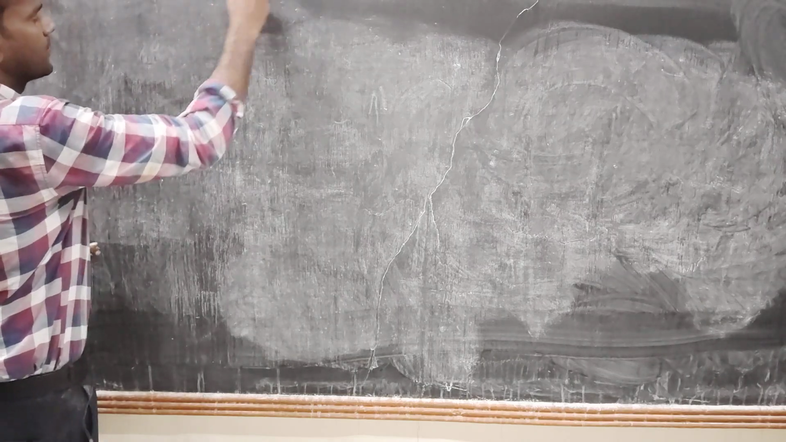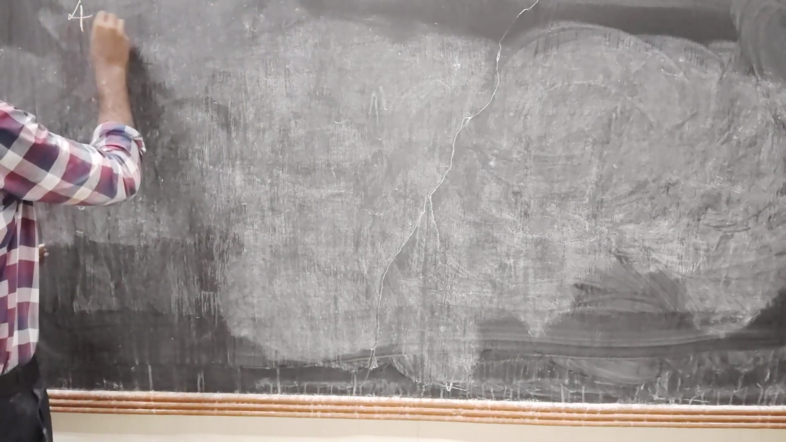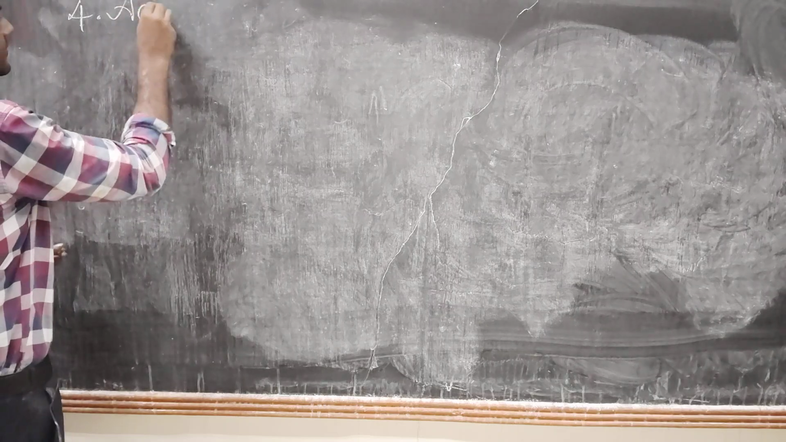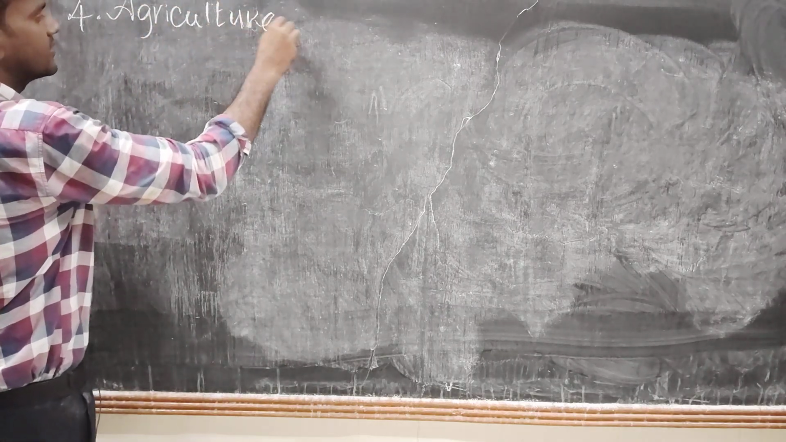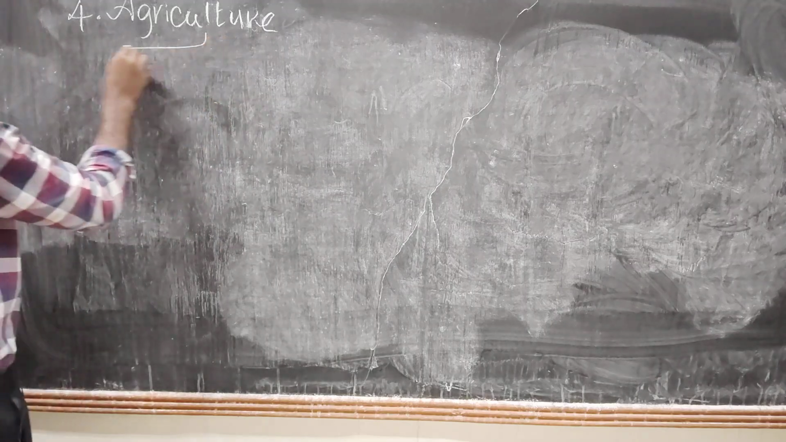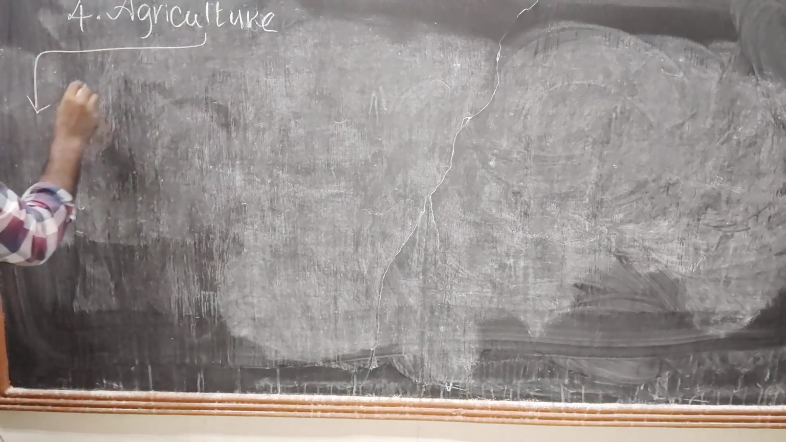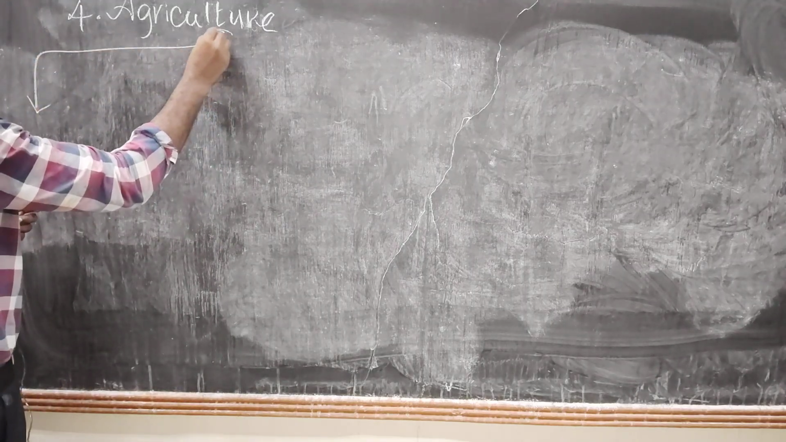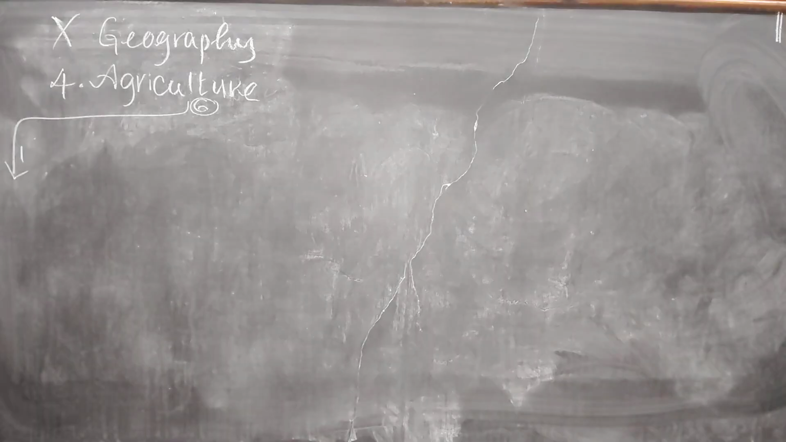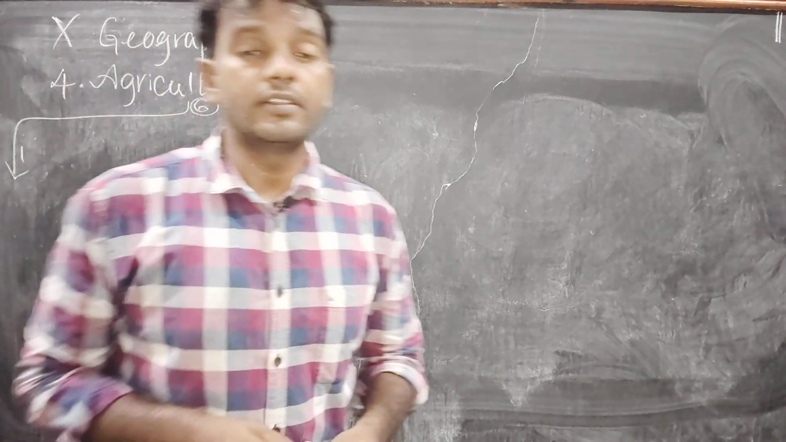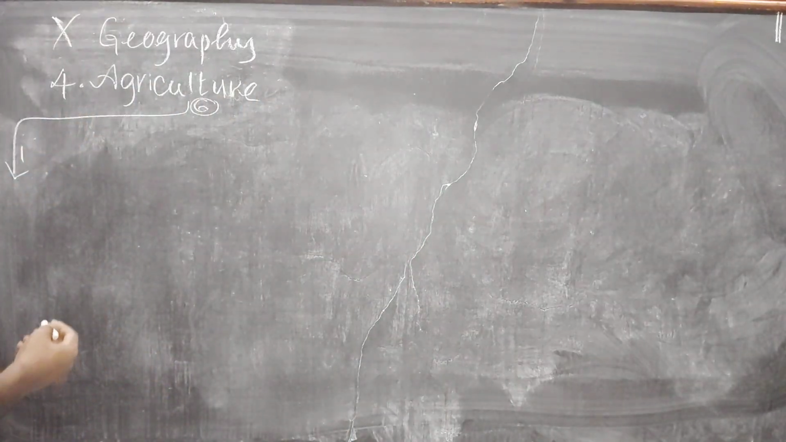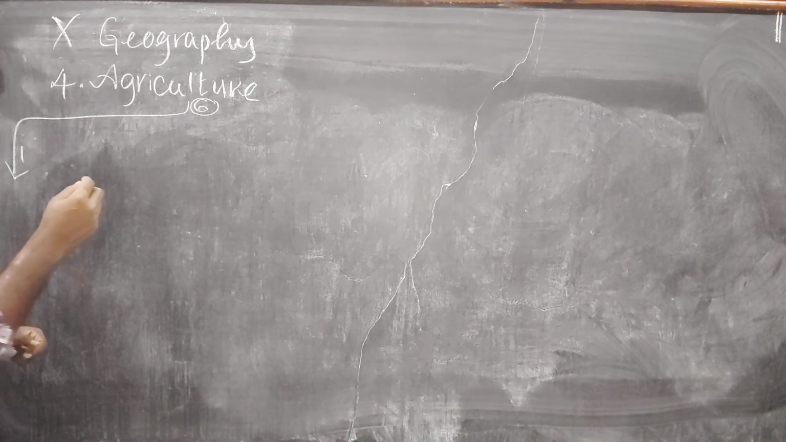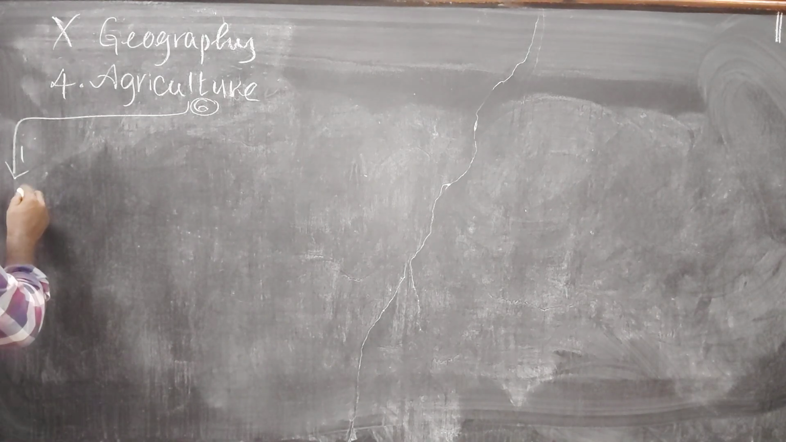Class 10th geography. This is the chapter name. Chapter number 4, agriculture. In this topic, we need to discuss nearly 6 main subtopics. First, in this first topic, we need to discuss about introduction.